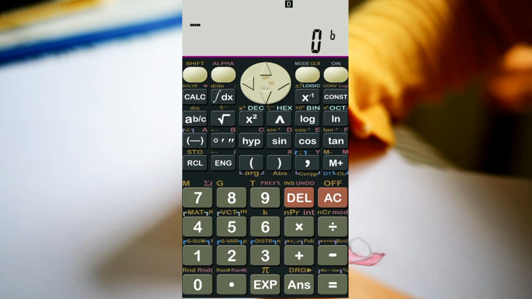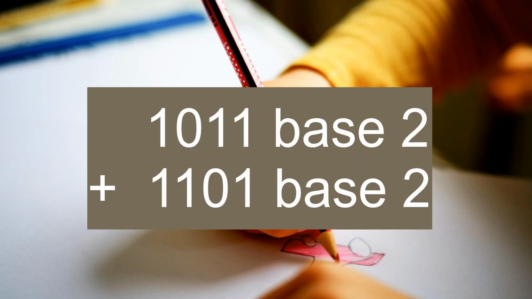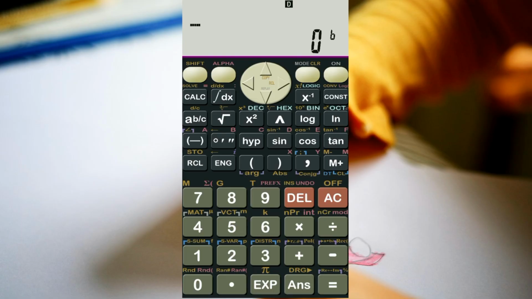Now, our task here is to add 1011 base 2 plus 1101 base 2. It is very easy, as you are going to see. So, let's enter our numbers. 1011 plus 1101. After adding, our answer is 11000 base 2. Should we try another one?